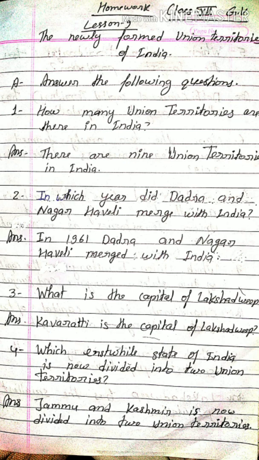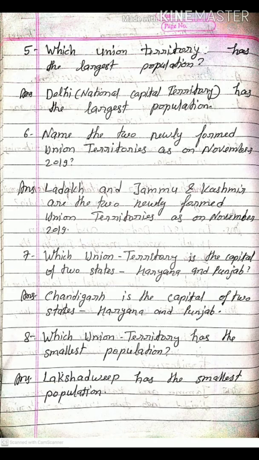You have to write this homework in your copy in a proper way. Now question number 5. Which union territory has the largest population? Answer: Delhi, the National Capital Territory, has the largest population.